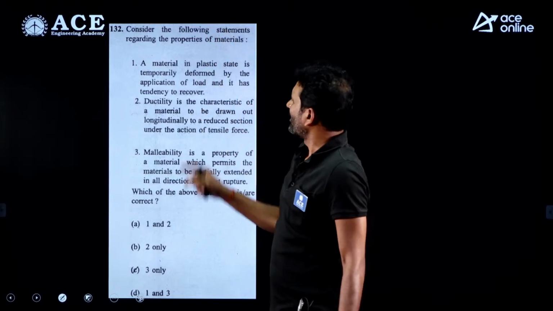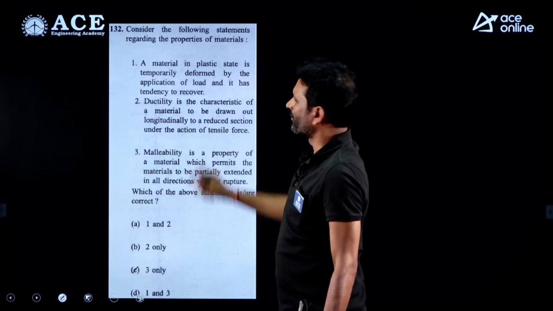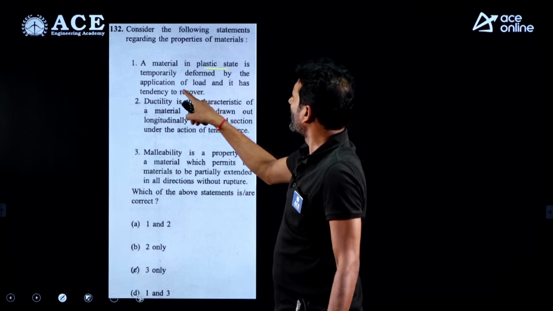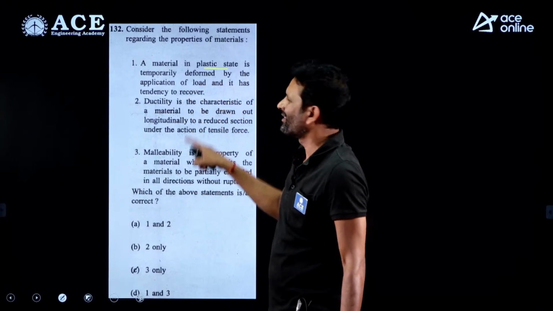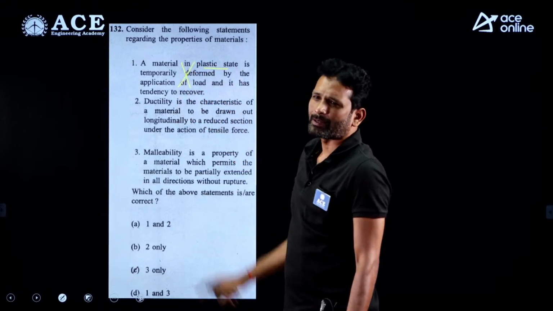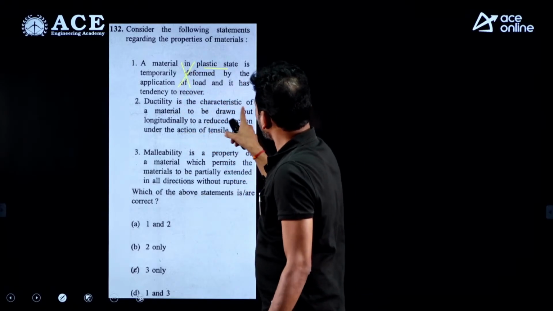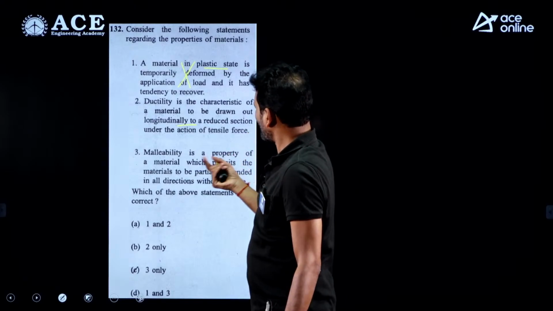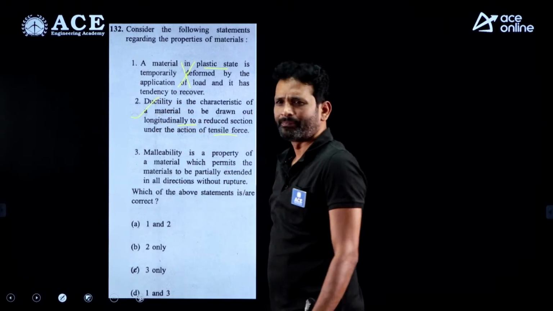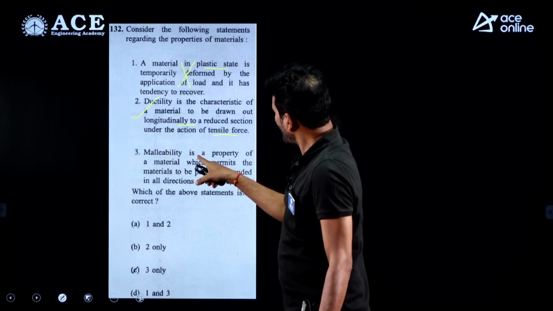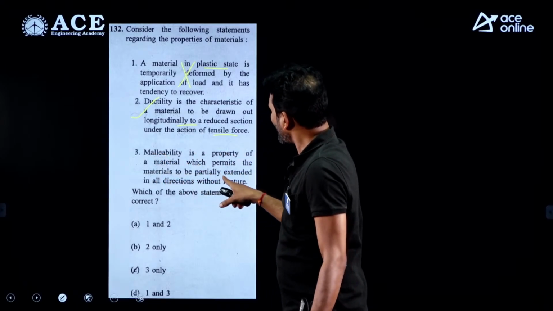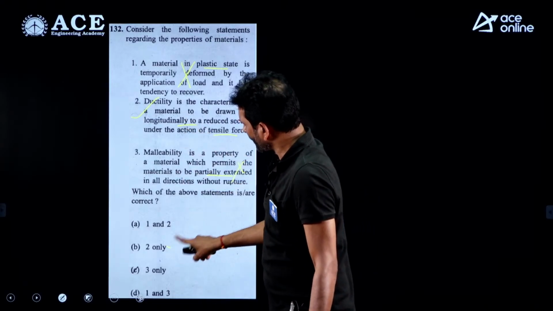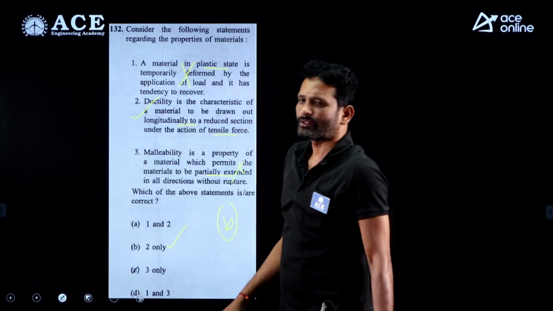Next one, see the properties are mentioned. Next question, consider the following statements regarding the properties of the materials. See the first statement, a material in a plastic state is temporarily deformed by the application of load and it has a tendency to recover. This is nothing but an elasticity property, but given as plasticity. So it is incorrect. Ductility is the characteristic of a material to be drawn out longitudinally to a reduced section, that is a ductile section, under the action of tensile force. This is perfectly right. And look at the third one. Malleability is a property of the material which permits the material to be permanently extended in all directions. No, this is incorrect. So which is the correct one? Second only is the correct one.